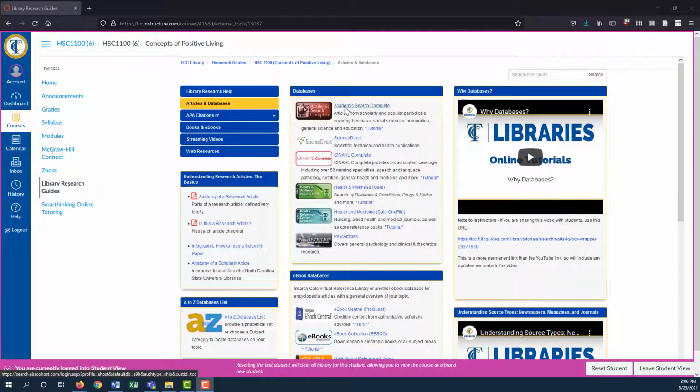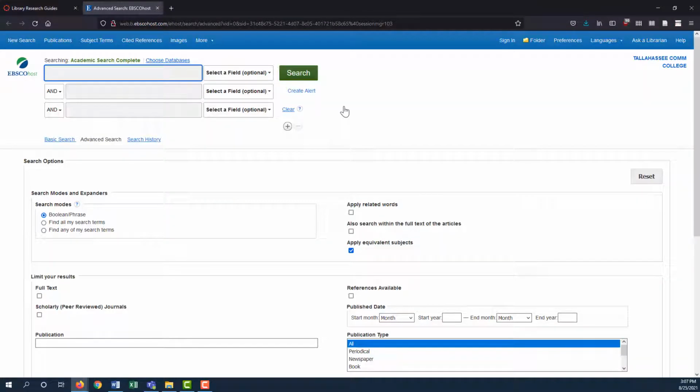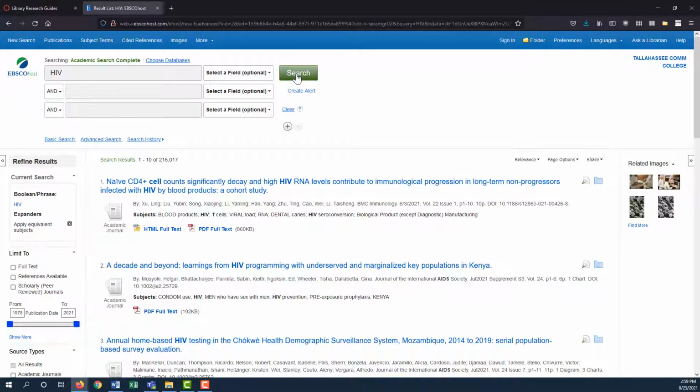We will begin with the Academic Search Complete database. This is a good multidisciplinary database with a variety of topics. I will search using the example topic HIV. Here you can see that this search gave us well over 200,000 results. This is way too many to look through, so we will narrow our search to make it more manageable.